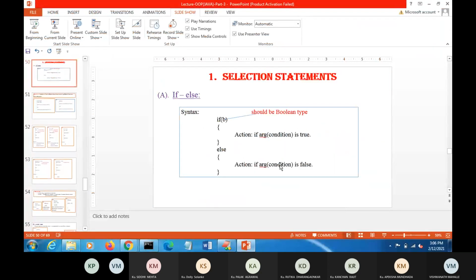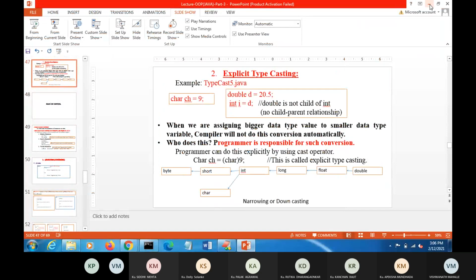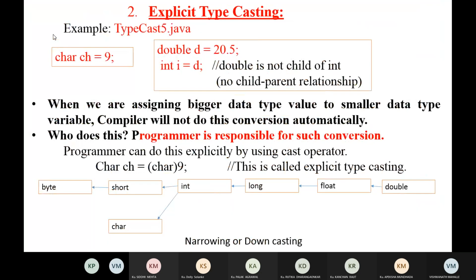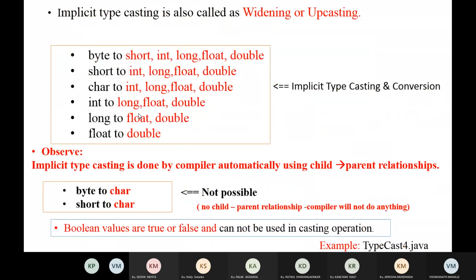So anybody who has any doubt or difficulty, you can ask about the portions you do not understand. Yesterday I sent a practical list on our group. Have you seen that practical list? Yes, sir. Okay. I think the first experiment is the installation of JDK: download, install, and set the environment variable. So will you do that, or do you want the steps?